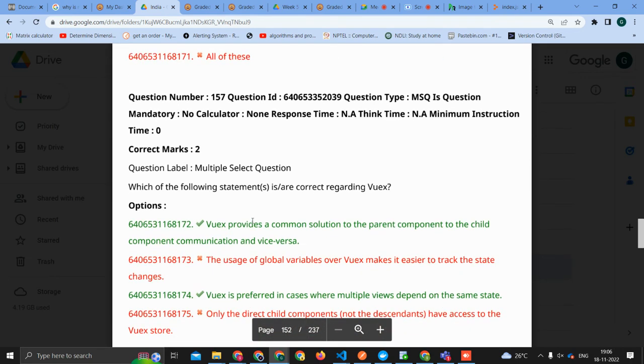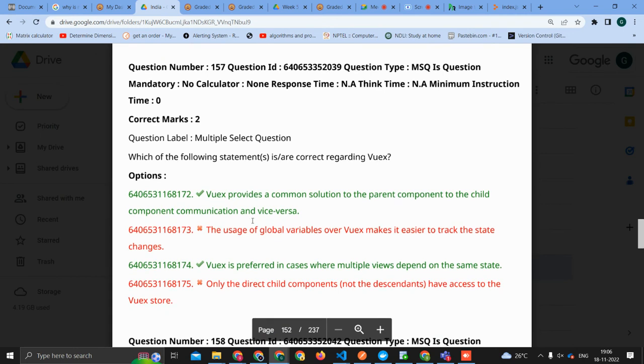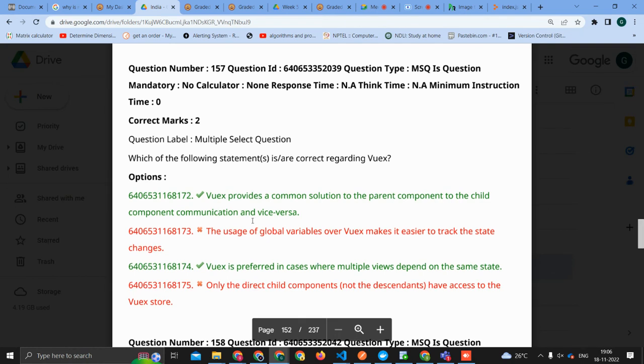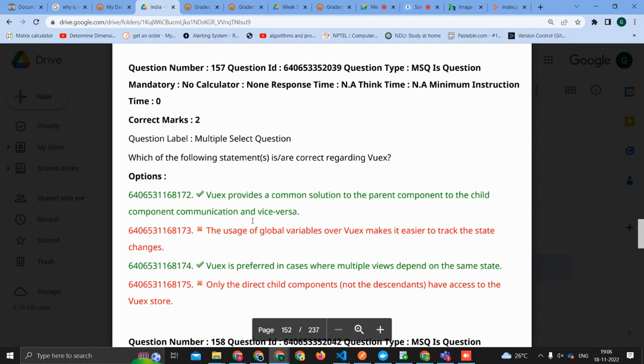No. Great. So this question is for Ayush Goel. Which of the following statements is correct regarding Vuex? Vuex provides a common solution to the parent component to child component communication and vice versa. Yeah, it is right. Actually, it provides a common solution only.